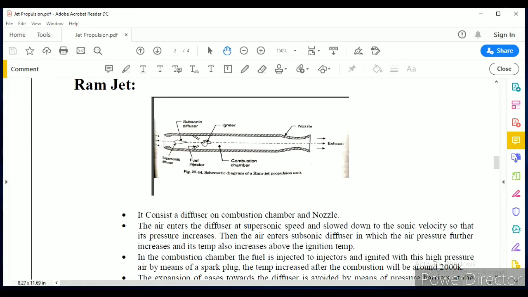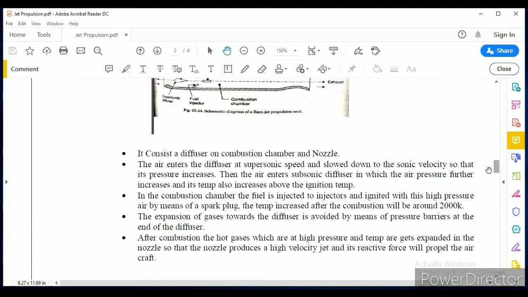These hot gases expand in the nozzle, so that the nozzle gives a high velocity jet of hot gases. The reactive force of this jet gives the propulsive force and moves the jet.